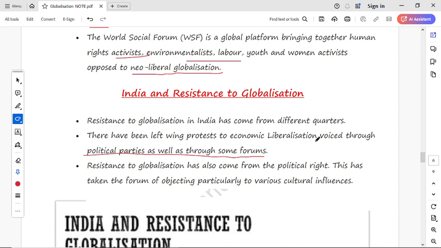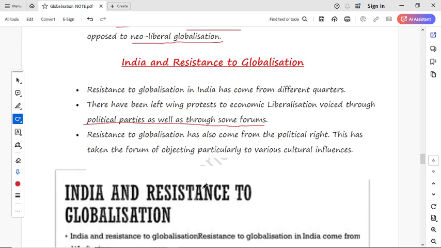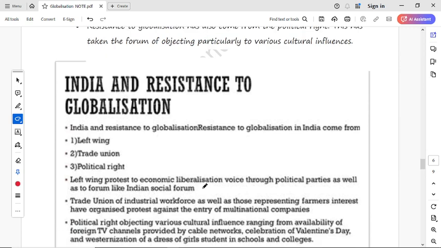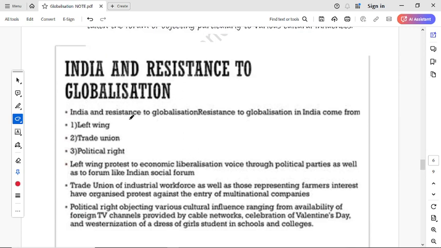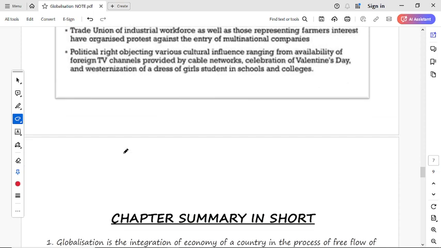Now next, resistance to globalization has also come from political parties, meaning there are some political parties who also oppose globalization. This has taken forms particular to various cultural influences. See, some points are here. India and resistance to globalization: the resistance in India comes from the left wing, trade unions and political rights. These three play a role in the resistance to globalization from the India side. These are the topics, you can read them and note them down if possible.